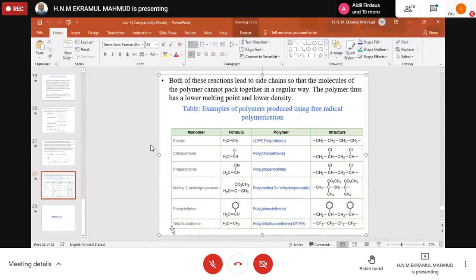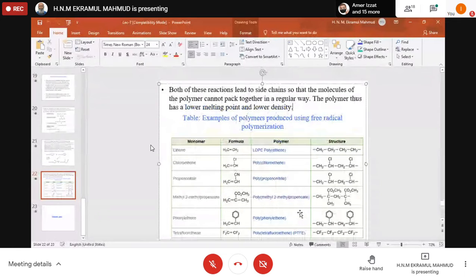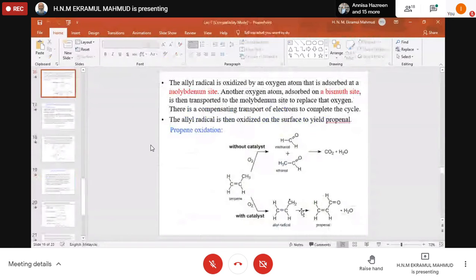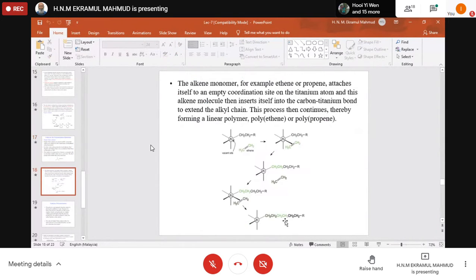Anyway, so many polymers are there, and many different catalysts are used. So what are the catalysts? Previously we used Ziegler-Natta, which I discussed. These catalysts are prepared from titanium compounds with an aluminum trialkyl, which acts as the promoter.